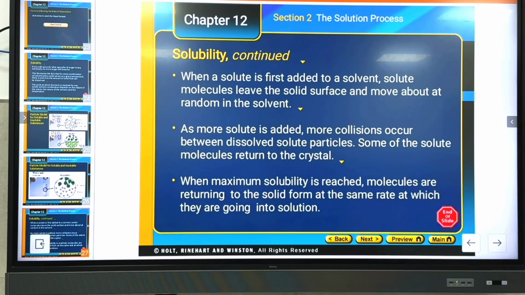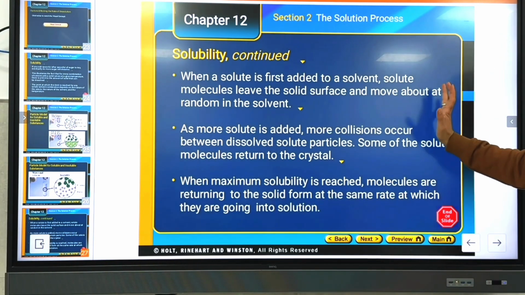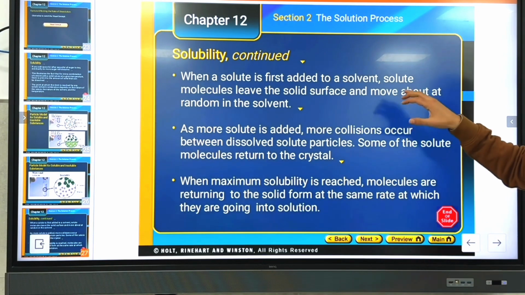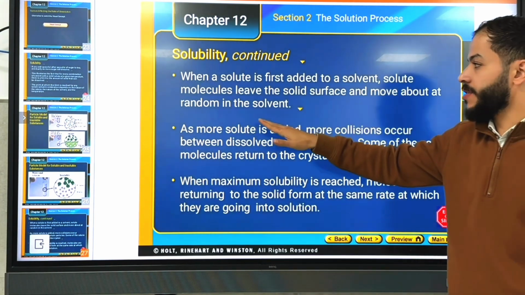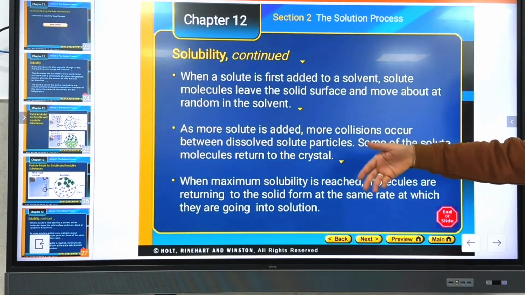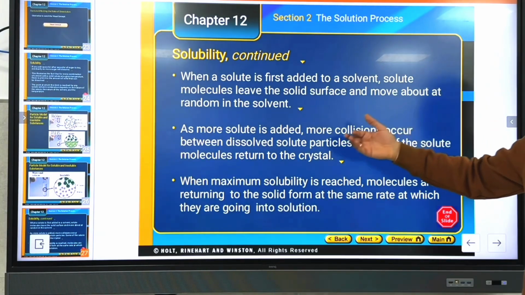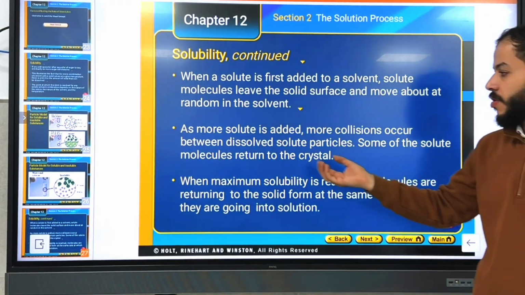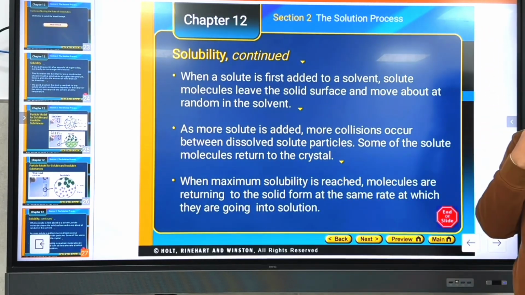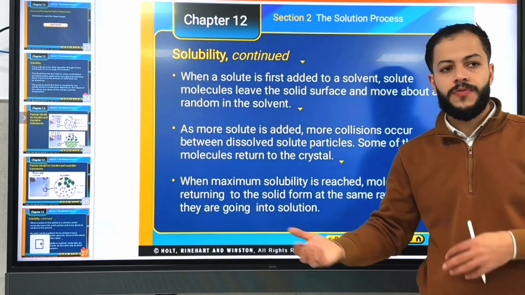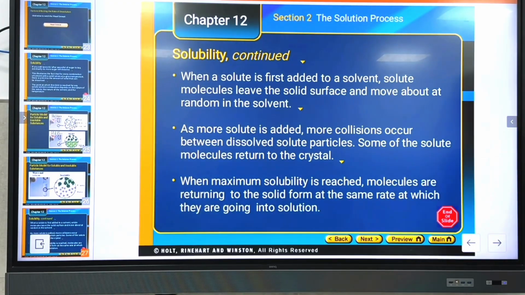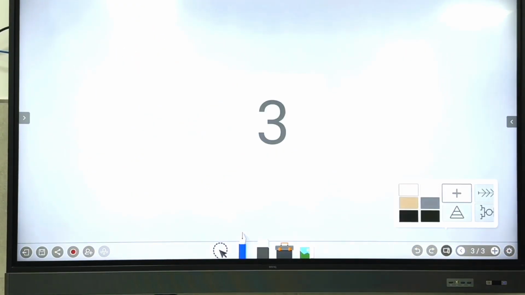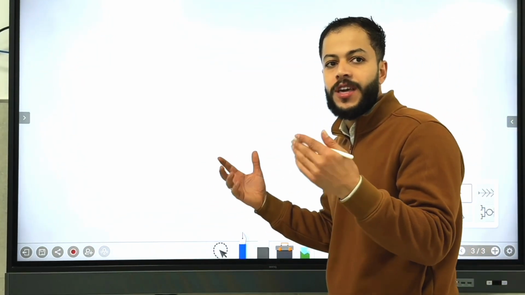Now, when a solid is first added to a solvent, solute molecules leave the solid surface and move about in the solvent. As more solute is added, more collisions occur between the solid particles. Some of the solute molecules return to the crystal. So if we get back to the solution, there are two processes that happen, forming a case of equilibrium.